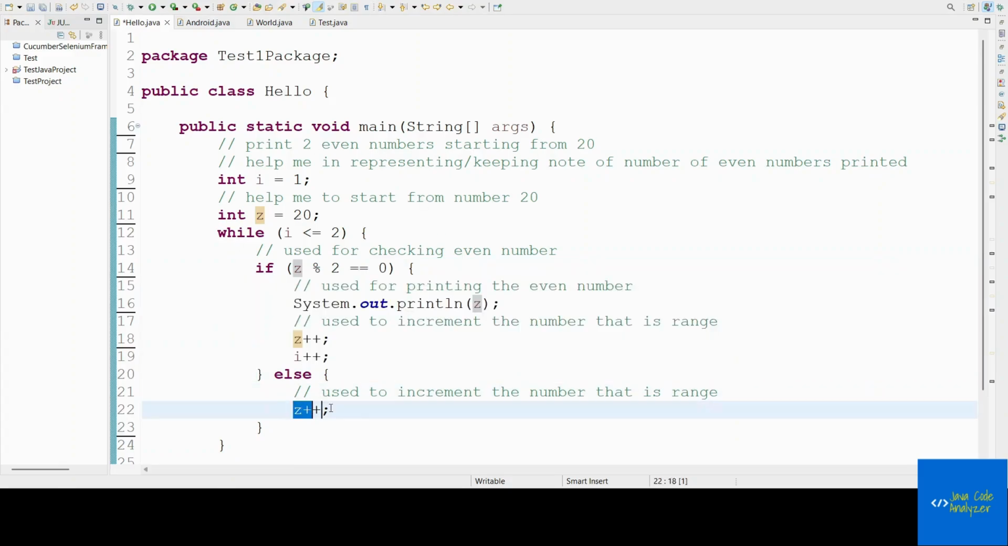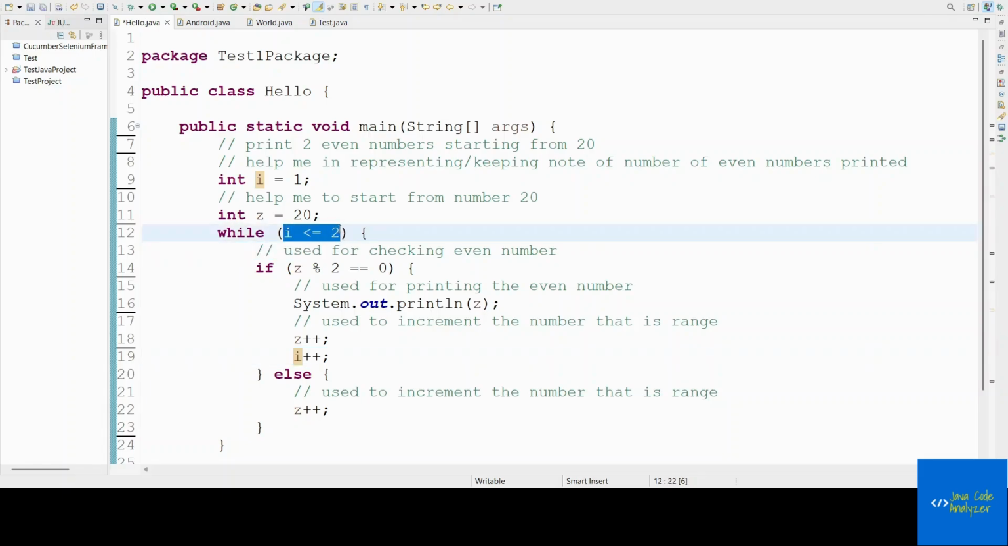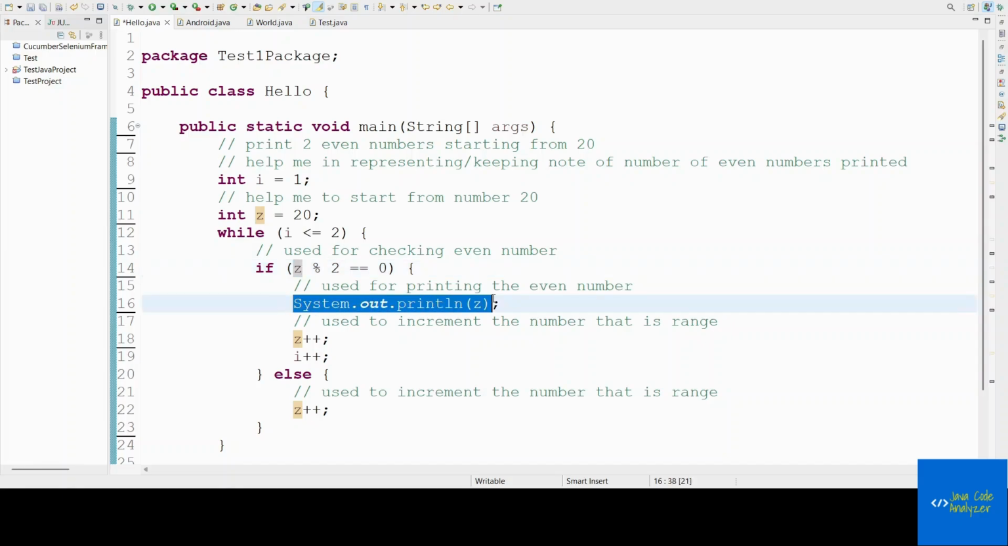It will try to increment to the next number. What is the next number? The next number is 22, right? Once we get 22, we check the value of I. What is the value of I? The value of I is still 2 only. So is 2 lesser than or equal to 2? Yes. Go inside the loop and check the value of z. What is the value of z now? It is 22. 22 gives remainder 0. Yes, this satisfies, so go inside the if block and print the value of z, that is 22.